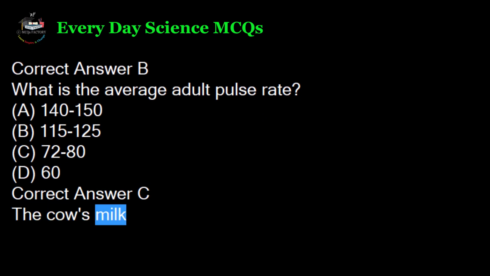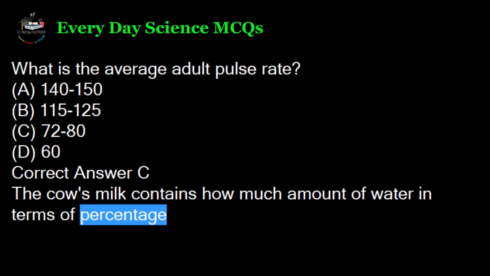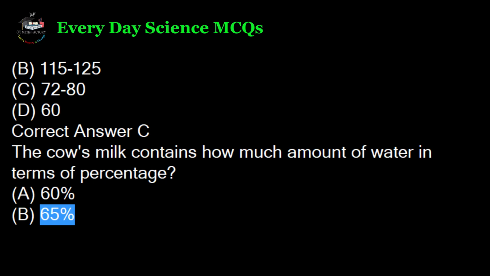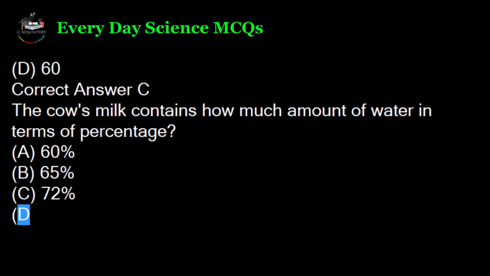The cow's milk contains how much amount of water in terms of percentage? A. 60%. B. 65%. C. 72%. D. 80%.